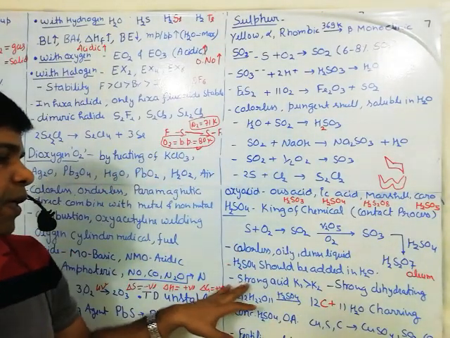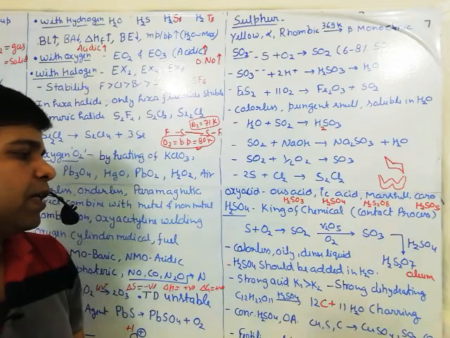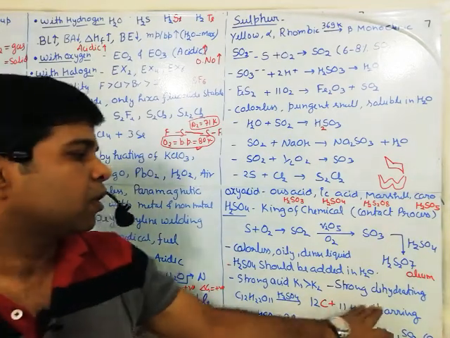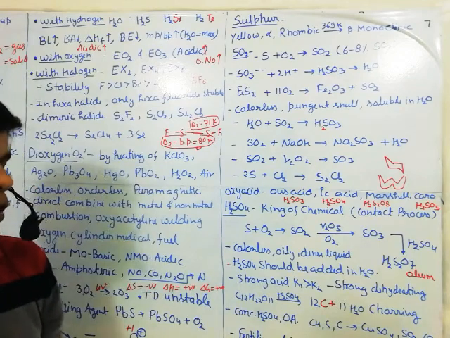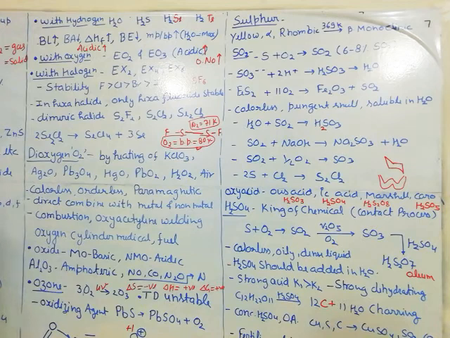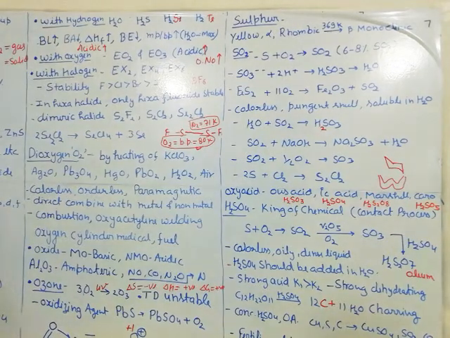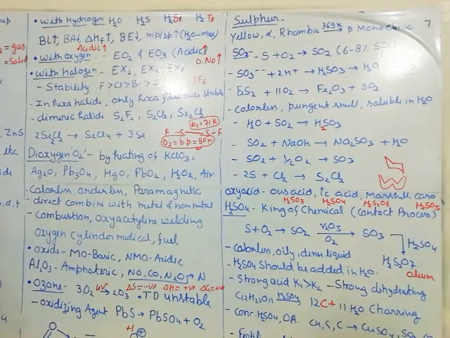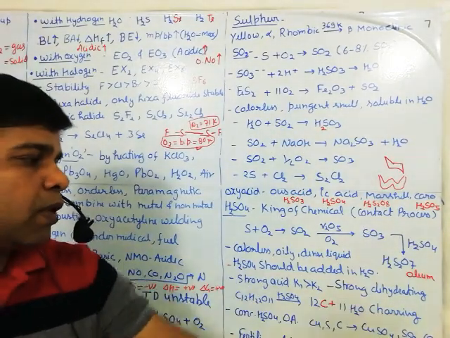Okay, so it is a very strong acid. The K1 value is very high as compared to K2. It is also a strong dehydrating agent. You must have seen many times alcohol dehydration with concentrated H2SO4, that gives the alkene, or sometimes it gives the ether at a temperature of 140 degrees centigrade. Alcohol with concentrated H2SO4 gives the ether, but at a high temperature like 170 degrees centigrade, alcohol with concentrated H2SO4 gives the alkene, and both reactions are dehydration. So H2SO4 is the dehydrating agent.